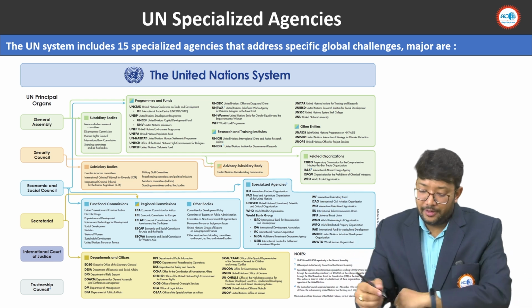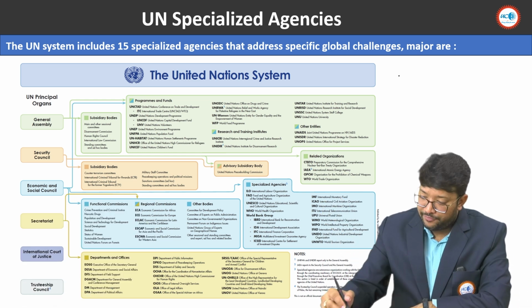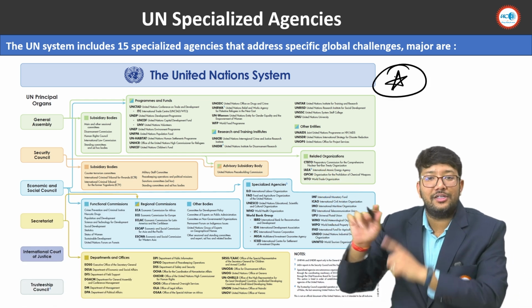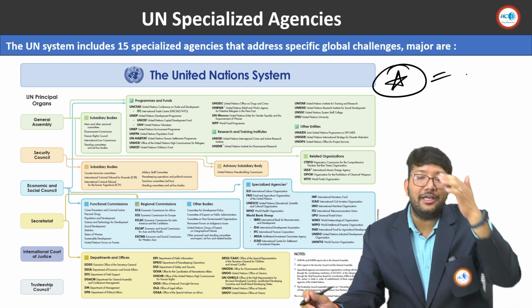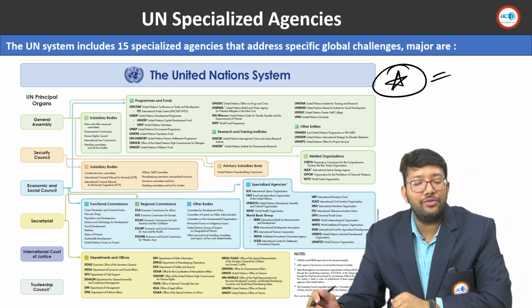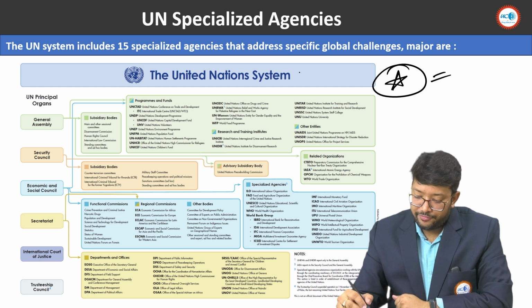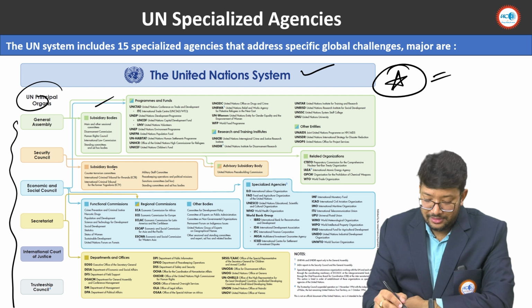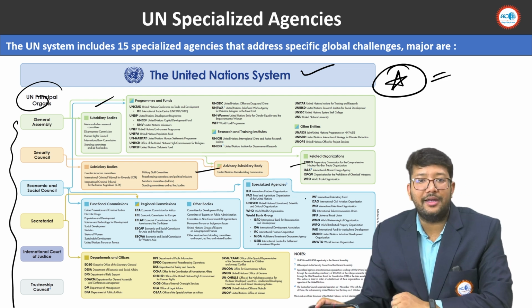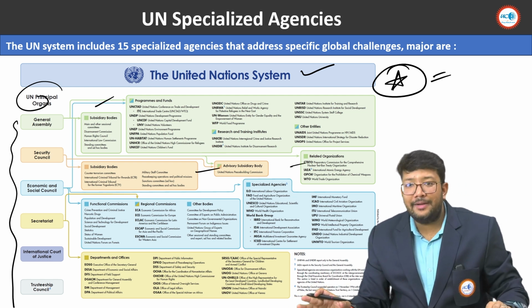And this particular flow infographic is very important for you. You can take a screenshot of this. We will share this particular PDF in our Telegram channel of UGA Bangalore, and you can download it from there also. This is the full United Nations system. All the principal organs and the sub-organs are mentioned clearly here, so you can refer to that.